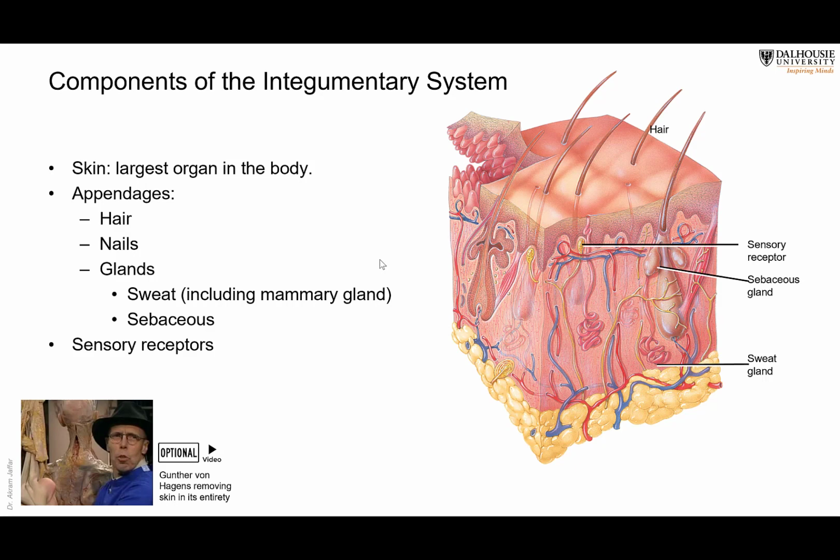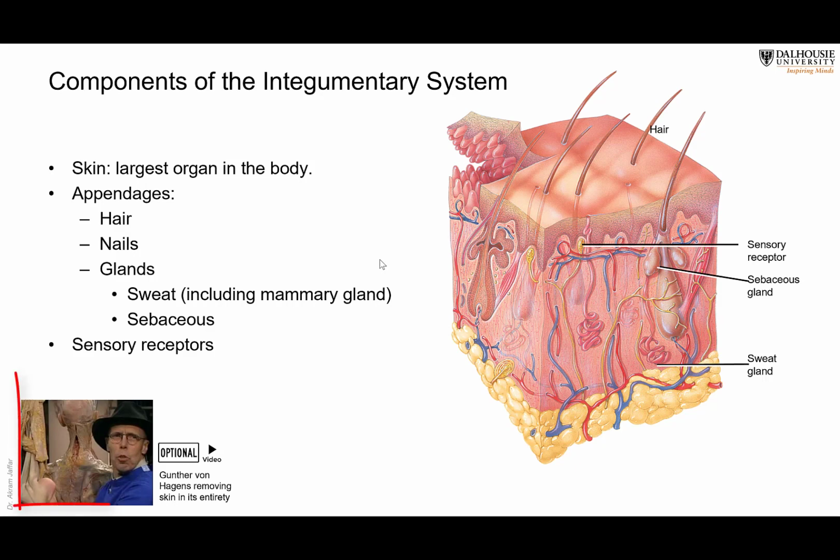Here, the biggest organ is the skin, and the others, which are called skin appendages, include the hair, the nails, the glands, which are sweat glands, including the mammary gland. By the way, the mammary gland is considered a modified sweat gland. We're going to study it later on with the female reproductive system. There is also the sebaceous gland, and the system also contains some sensory receptors and blood vessels.